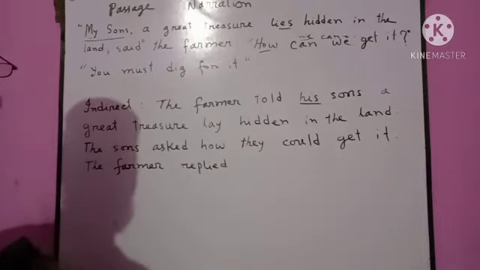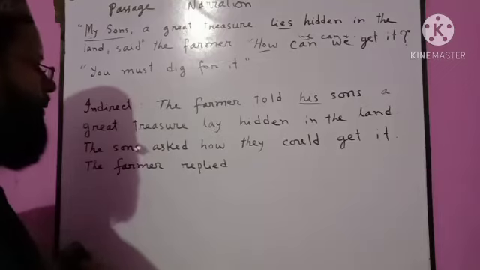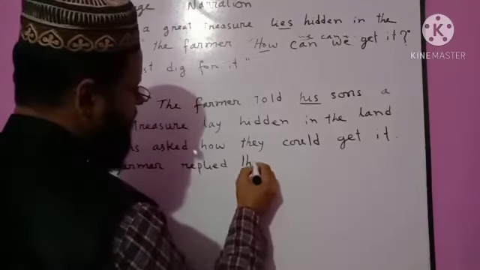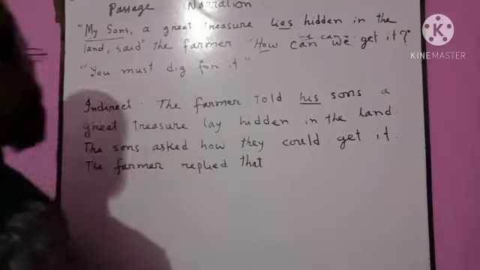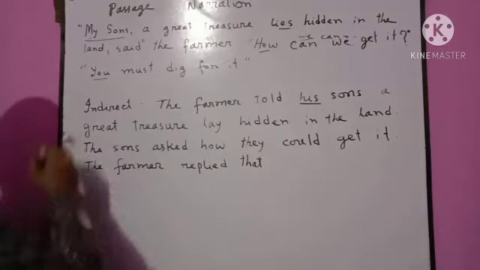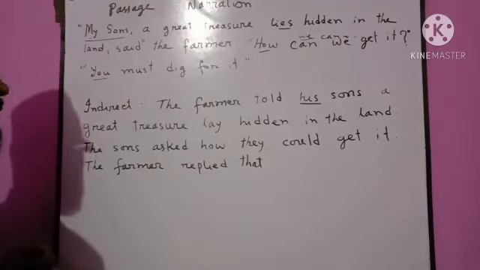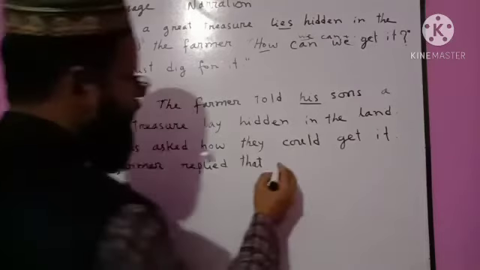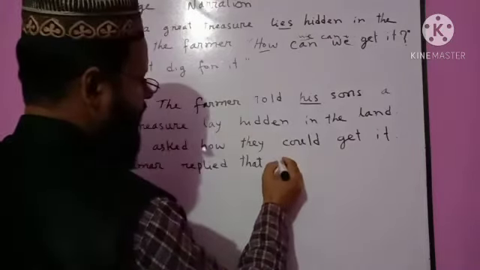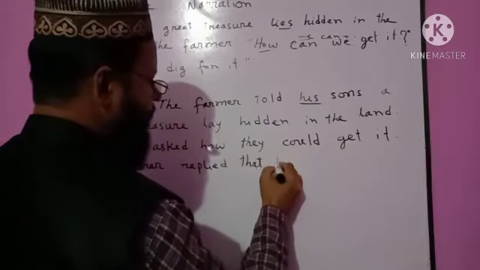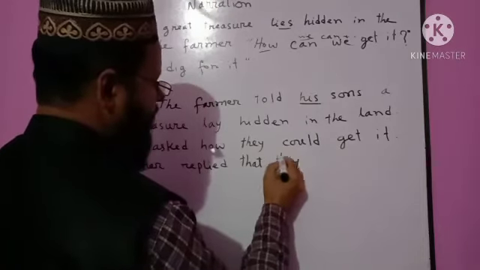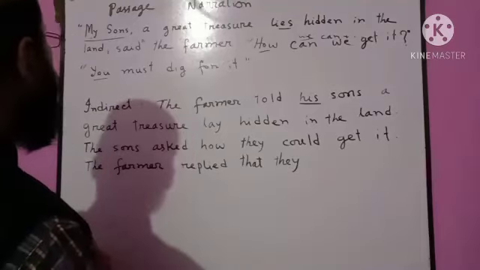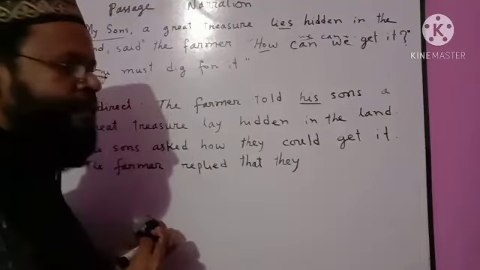So it is an answer. The farmer answered or replied. Conjunction that. Then you, second person, will be changed according to the person spoken to. The farmer is the speaker, so the sons are the person spoken to. The sons, plural number, so we shall use they. They must. Must may be changed or not.